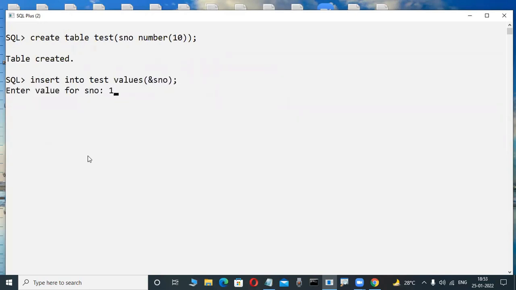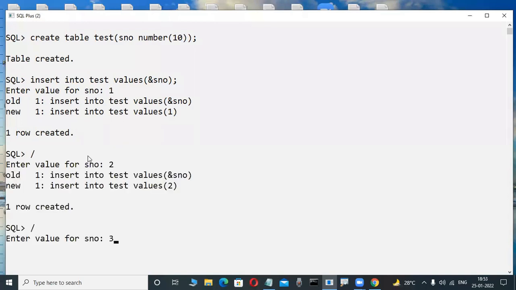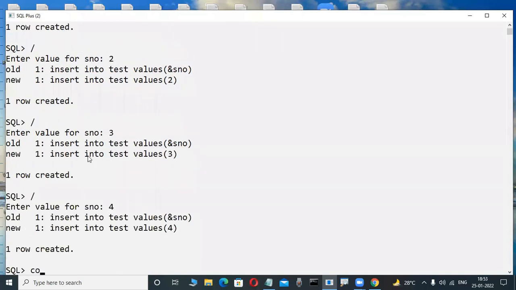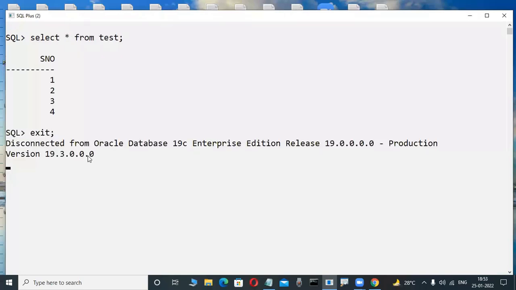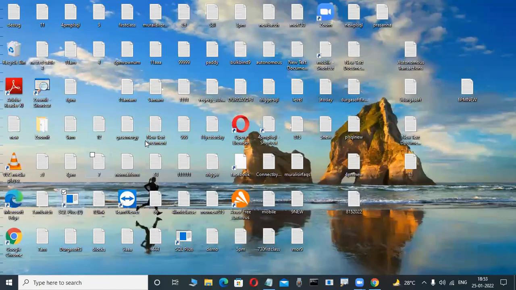Okay, some data 1, here 2, 3, 4. Okay, fine. I'm committing the transaction. Now this table, observe here, test is a table. For example, the test table, where is it available? In the hard disk only. I'm ending that. Yes, observe here. In the hard disk only, for example, my test table is presently available.